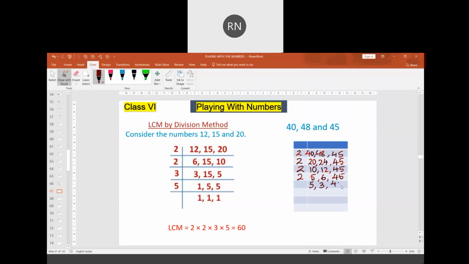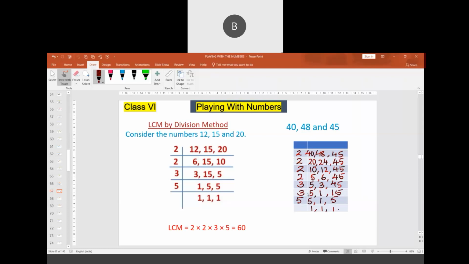3 times 45. Now you consider 3. 5 written as it is. 1, 3. Once again 3. Written as it is. 5, 1.